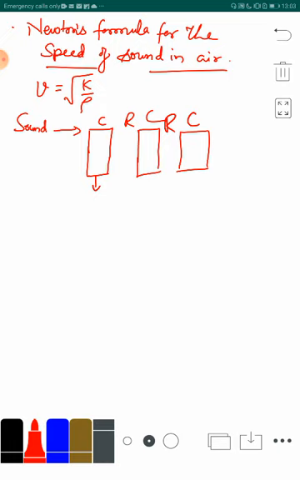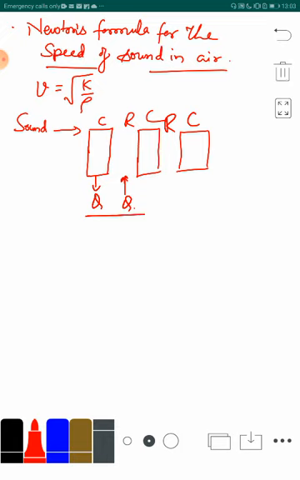And when it is rarefaction, the molecules of the air move apart from each other. In that case also heat is gained, sorry, not by the surrounding but by the rarefaction. So that simply means, according to Newton, that during compression heat is given to the surrounding, and during rarefaction heat is taken from the surrounding.